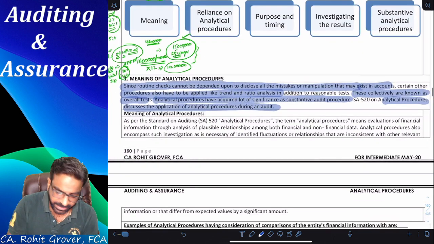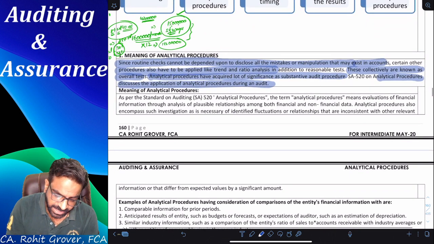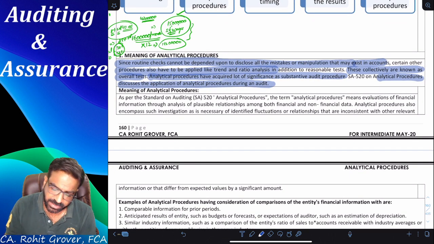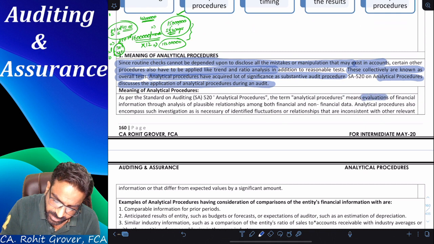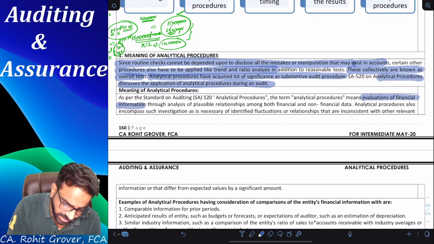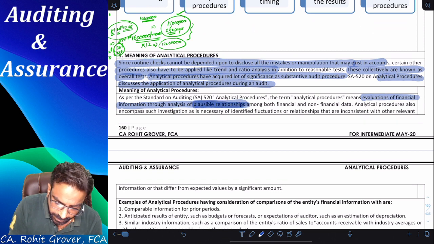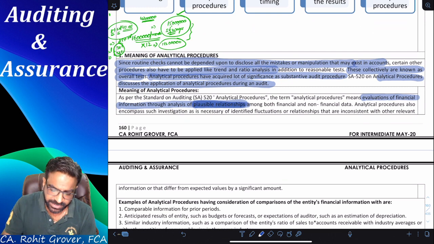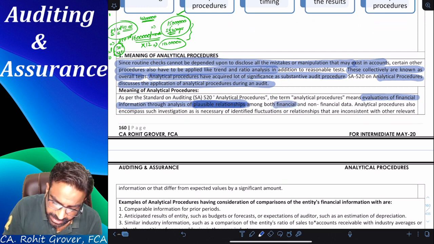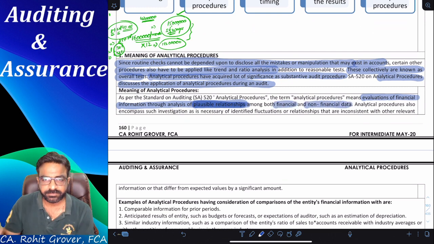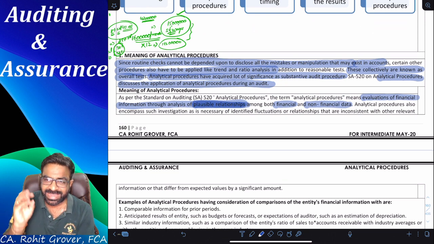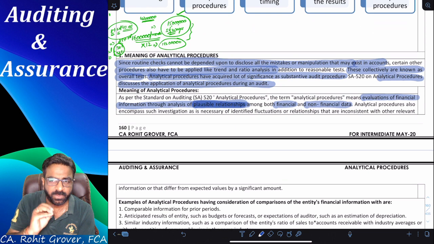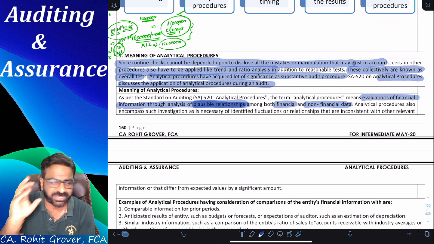Clear, everyone? As per the Standard on Auditing 520, what is analytical procedure? It means evaluation of financial information through analysis of plausible relationships among financial and non-financial data. Remember one thing, analytical procedures are not going to be applied only on the basis of financial data.